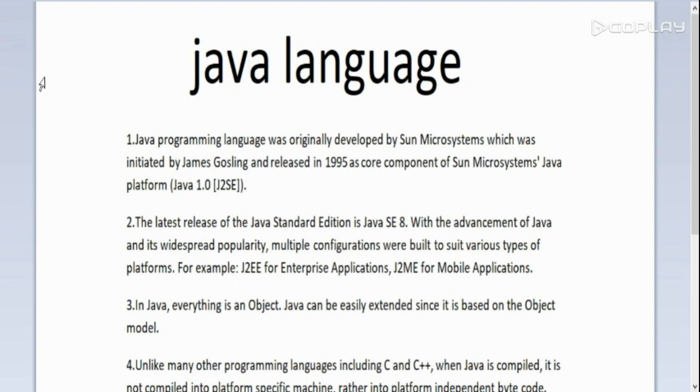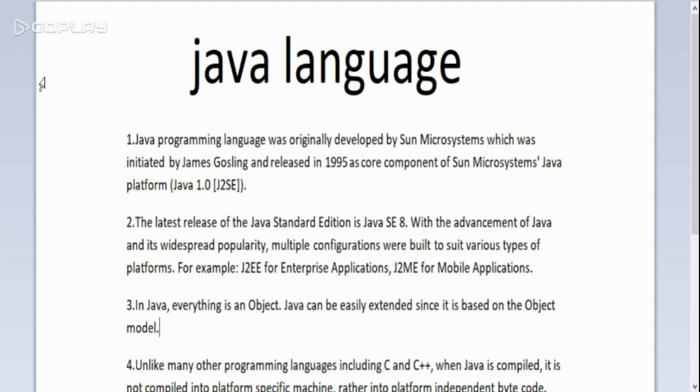Like when we have to write a hello world program. In C++, we can write it without defining any class or anything. We simply write a main function and use cout to print hello world. But in Java, even if we have to write a single line of code, we have to write it in a method called main, and that should be in a defined class. So Java is purely object-oriented programming.